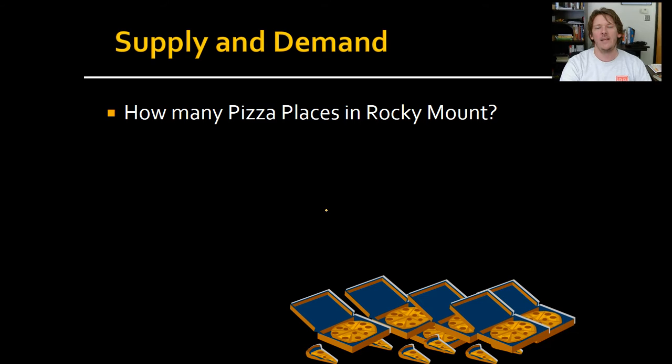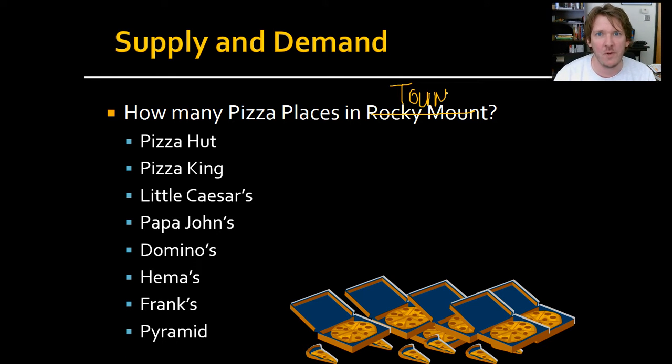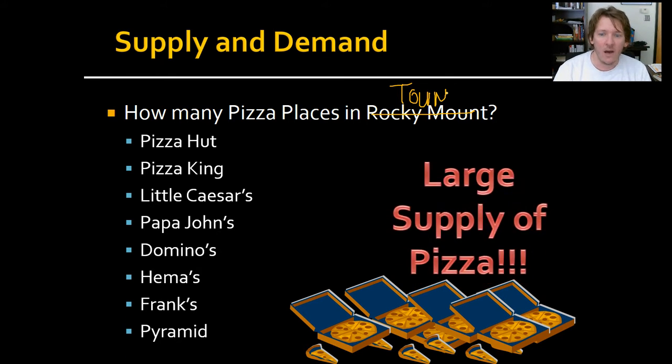Let's continue that idea. Now, this slide says how many pizza places are in the town of Rocky Mount, Virginia. You can imagine it's Rocky Mount, North Carolina, or you consider your own town. This is your town, wherever you live. Think right now of all the pizza places in your town. I'll give you the names of pizza places in that town, but the general idea is there are a lot of pizza places in the small town of Rocky Mount. There's probably a lot of pizza places in your small town too. I would say that the supply of pizza places is pretty high, and it often gets higher every single day.